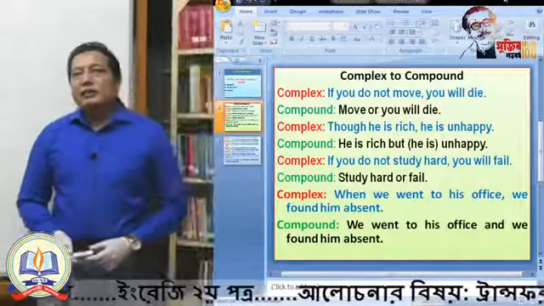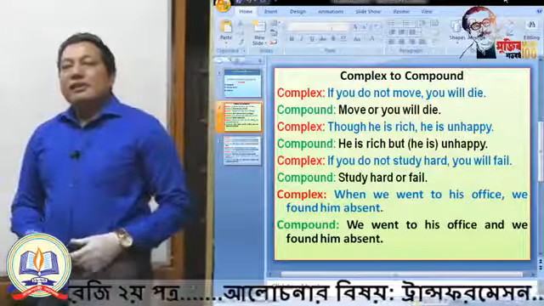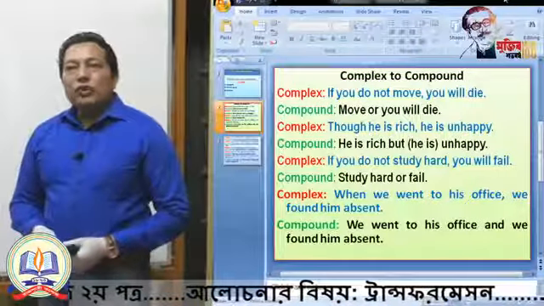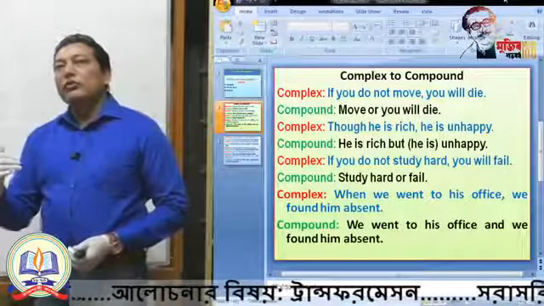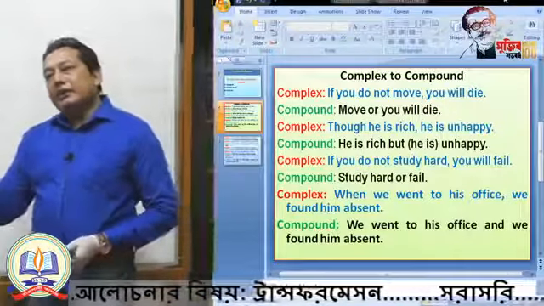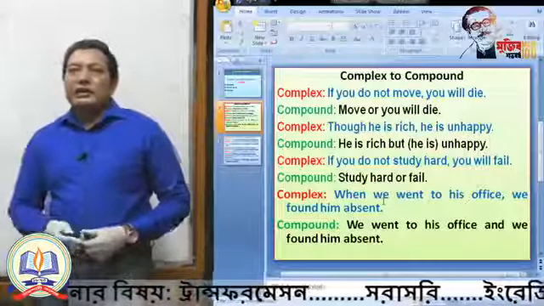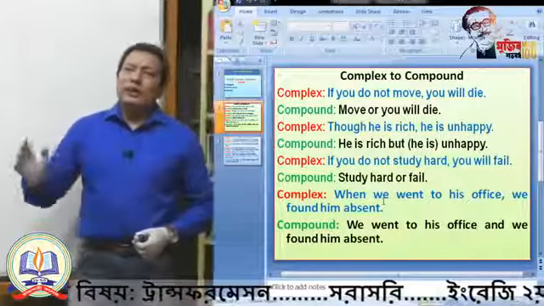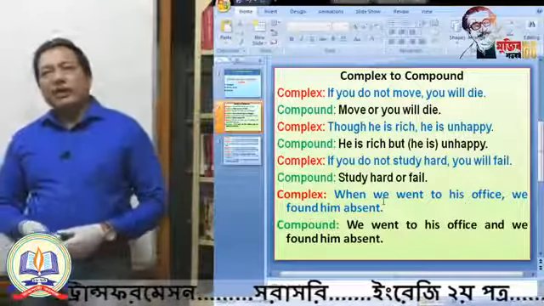And the next one, if you do not study hard, you will fail. It is same as the first one, if you do not move. So study hard, you will avoid if you do not study hard. And the main clause will remain same, study hard or fail. Here, you can use you will fail. It is also right, it is also correct. Or you can use fail.